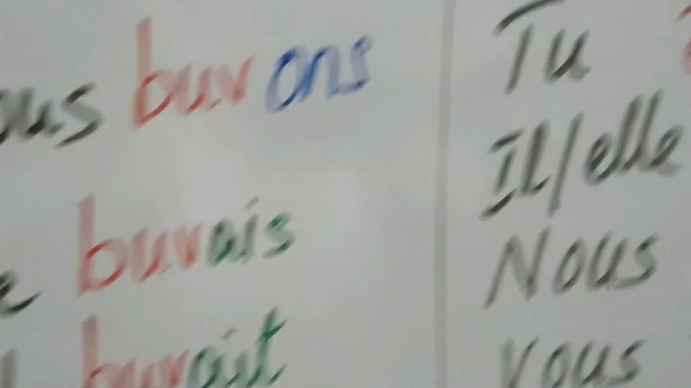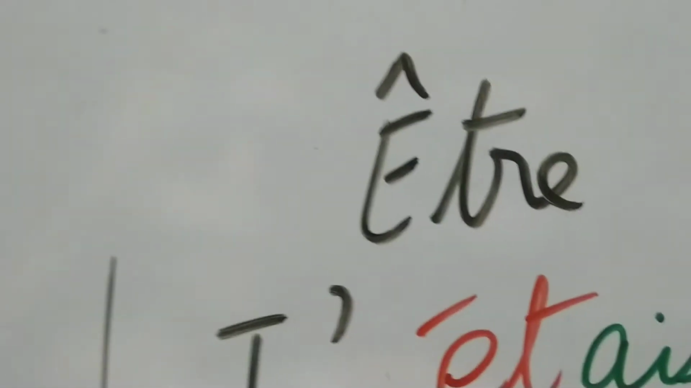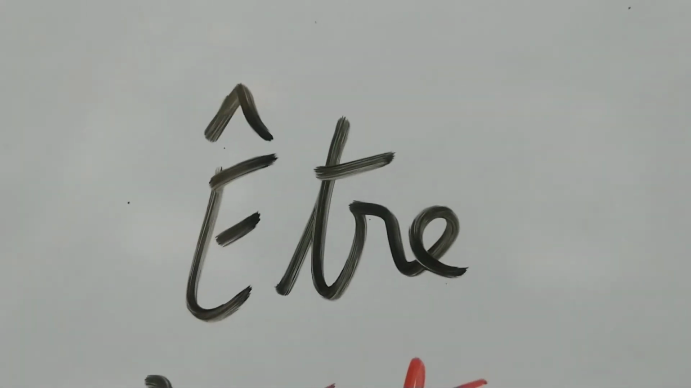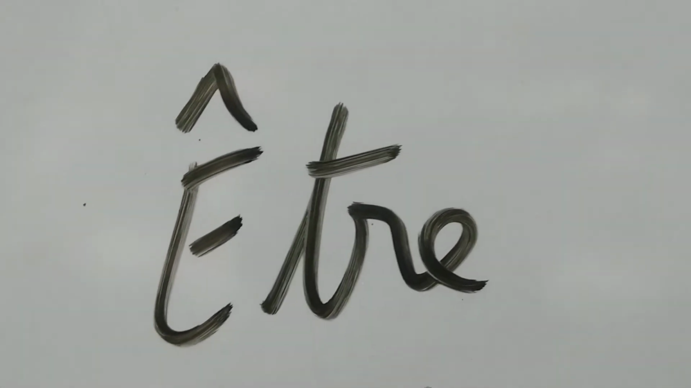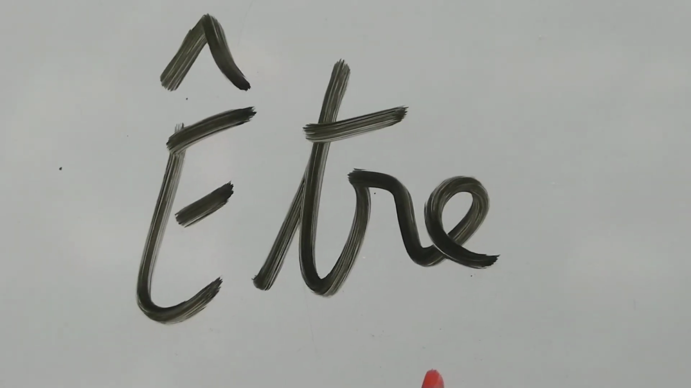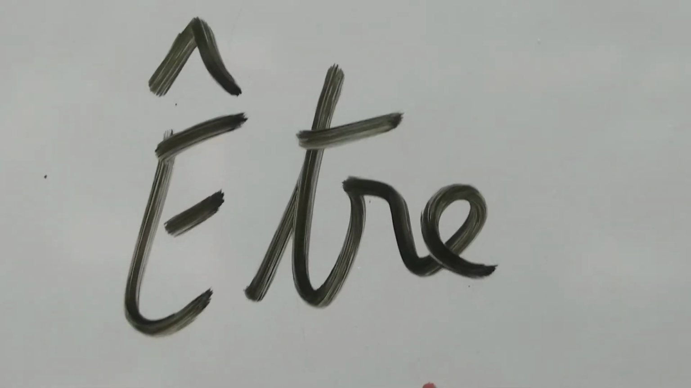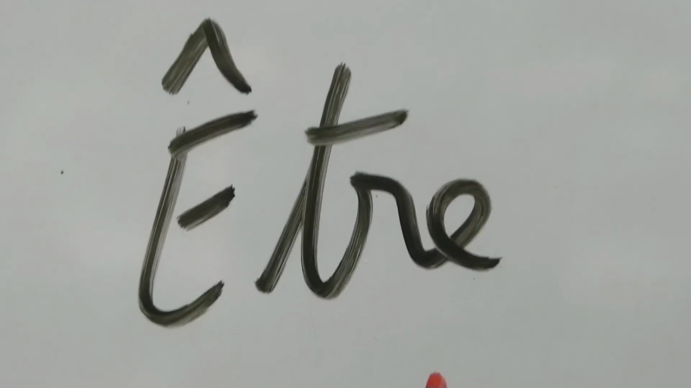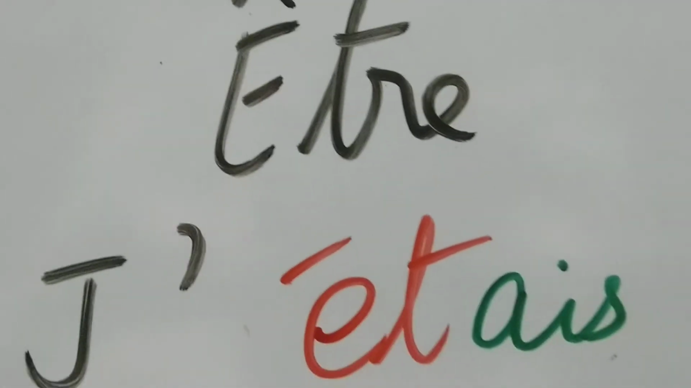I told you the only exception is the verb être, because être, when you conjugate with nous in the present tense, you have nous sommes, SOMMES. There is no ONS to be cut off. Therefore, être becomes the only exception. So, être in the imperfect, you will have to learn this by heart.